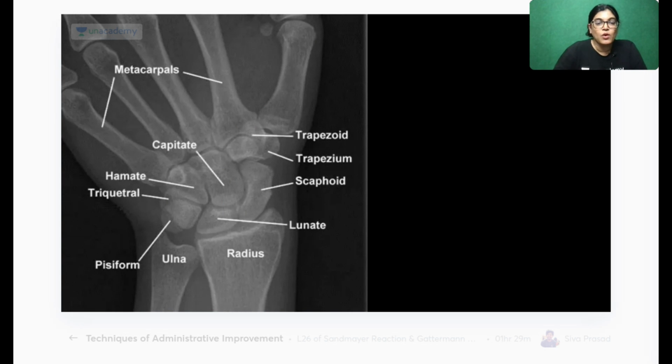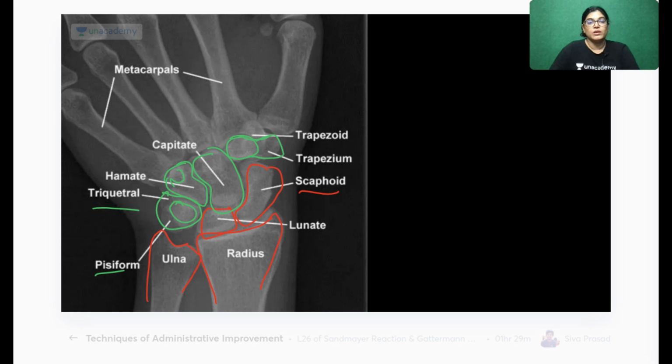Now, the same thing I want to show you in this X-ray diagram. You can see here the radius and the ulnar bone. The bones which are articulating with the radius are the scaphoid and the lunate. The bone which is separated from the ulna is the triquetrum bone, and on top of the triquetrum the pisiform is sitting. The distal row is formed by trapezium, trapezoid, capitate, the largest, and then the hook of hamate bone. So these are all the distal row.